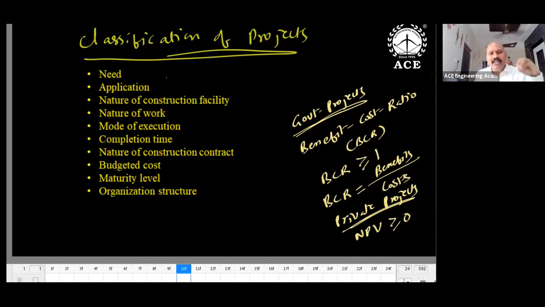And based on applications: civil engineering applications, mechanical engineering applications, electrical engineering applications, electronics, computer science. You may find so many projects. Software projects, and we may design a VLSI system, or maybe a generator. A project could be a combination. We can also classify by the nature of the construction facility: buildings, roads, highways.